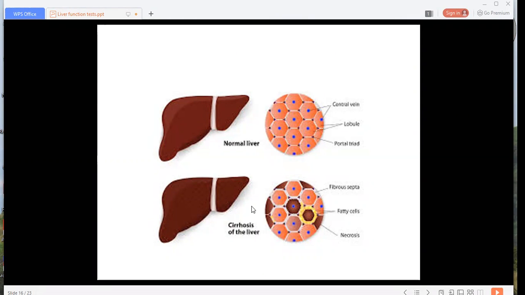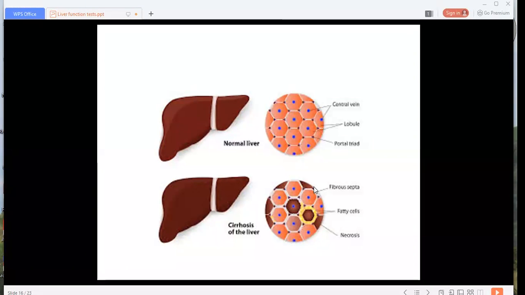Okay, so this is the cirrhotic liver and this is the normal liver. Whenever an infectious pathology develops, the cells regenerate to form nodules of different size, maybe micronodules or macronodules, and at the same time fibrous septa develop around the lobules or in the portal zone.